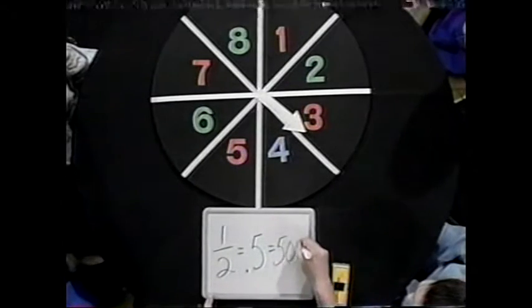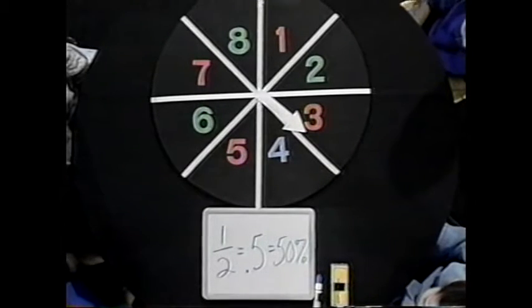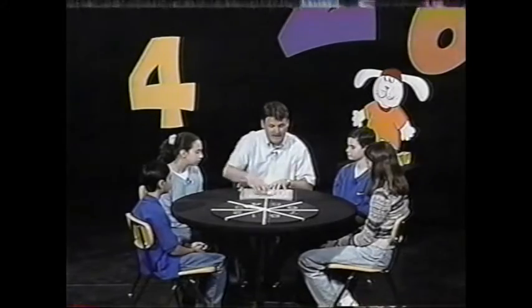So you should know that when we deal with probability, sometimes we will see it in fraction form, as 1 out of 2, or we might see it in decimal form, and we would say the probability of a red number is 0.5, or we might even see it as a percent, and we could say there's a 50% probability of getting a red number. Very nice. All right, I'm going to go to Brina now.